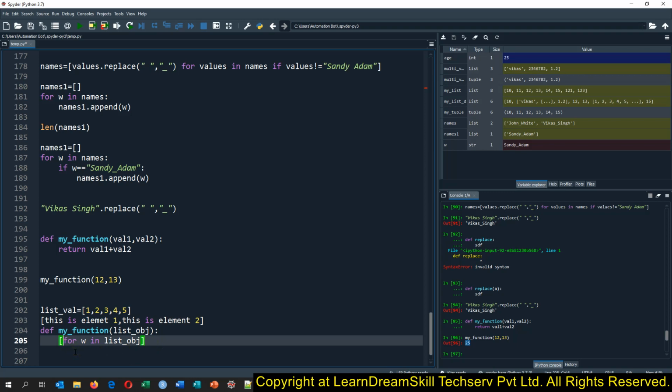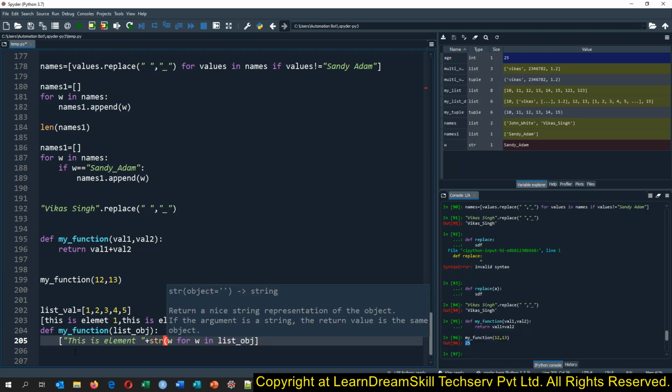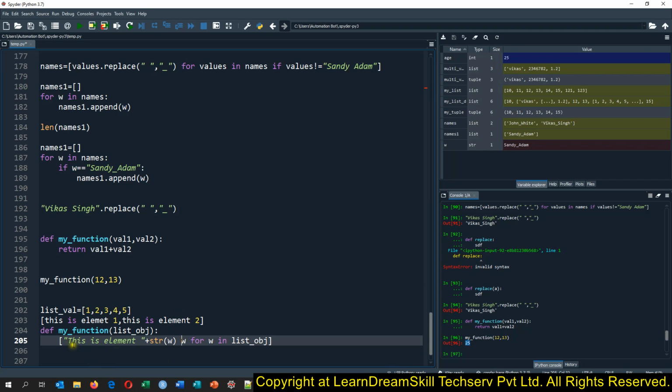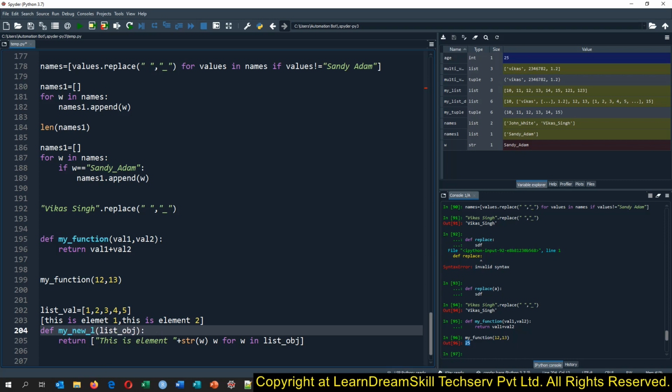For that we will process the list here, and then we will say this is element, and enclose this plus, in str, because we will be getting a numeric value in w. So we need to convert that to a string, and then simply we can return that, return, and we can say my new list.